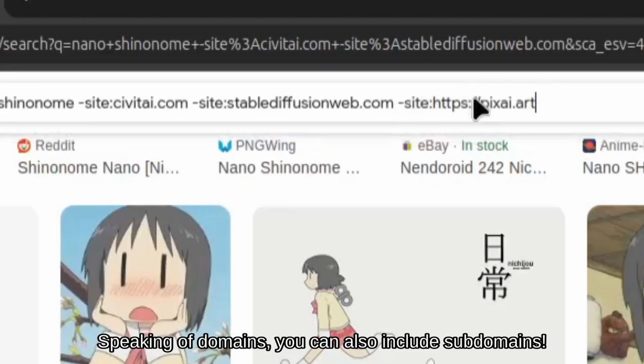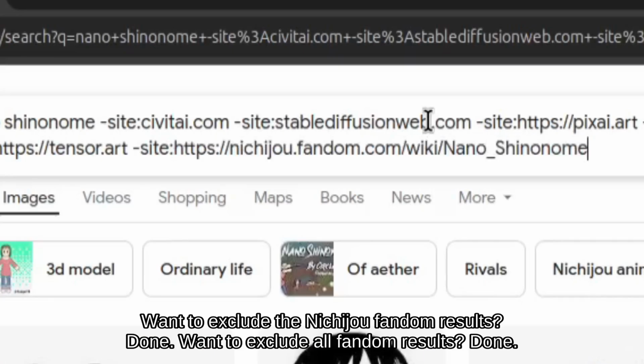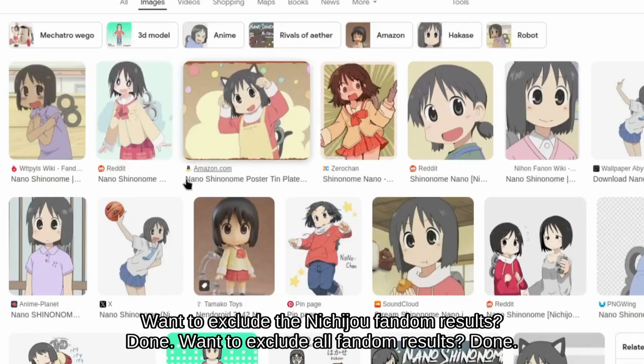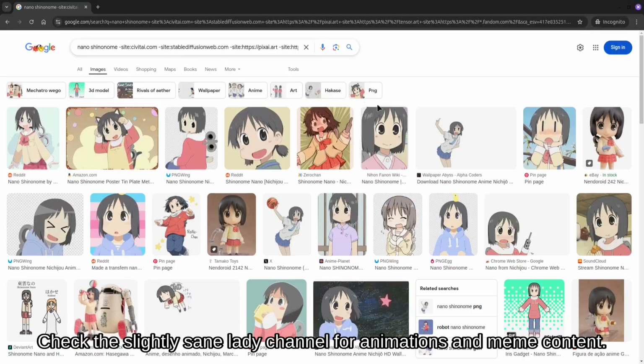Speaking of domains, you can also include subdomains. Want to exclude the Nichijou fandom results? Done. Want to exclude all fandom results? Done. And that's it.